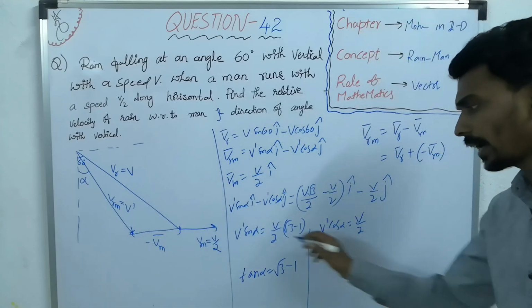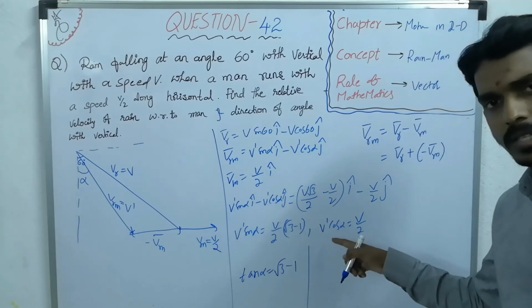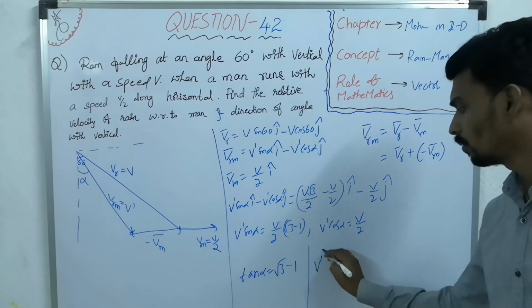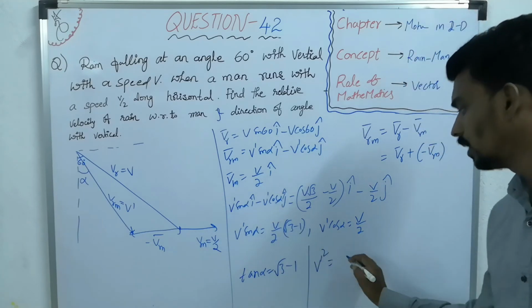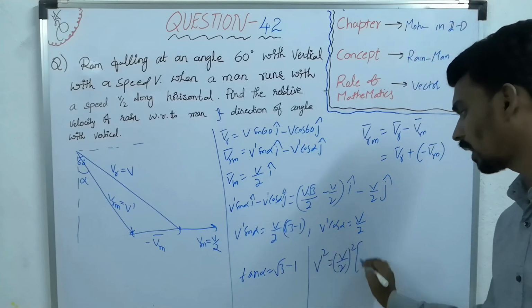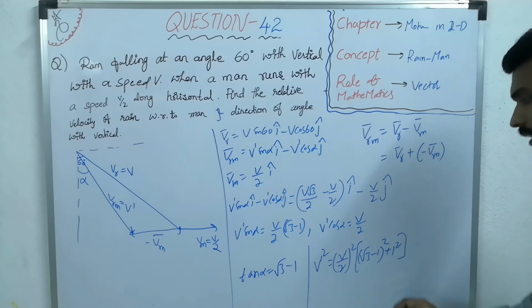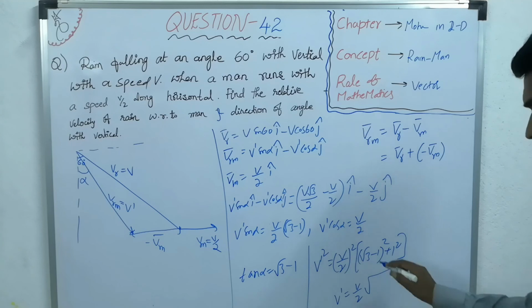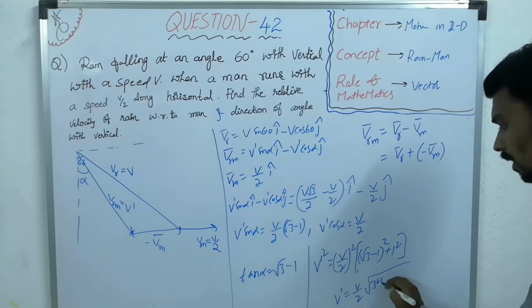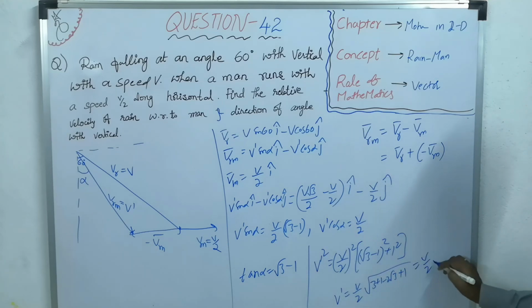Now if you want to find the magnitude, square and add both the equations. So V dash square sin square alpha, V dash square cos square alpha. So V dash square, if you take common, sin square alpha plus cos square alpha is 1, equal to V by 2 whole square, if you take common, root 3 minus 1 whole square plus 1 square. So here V dash will become V by 2 into under root, root 3 minus 1 whole square, that is 3 plus 1 minus 2 root 3, plus 1. So 4 plus 1, equal to V by 2 under root 5 minus 2 root 3.